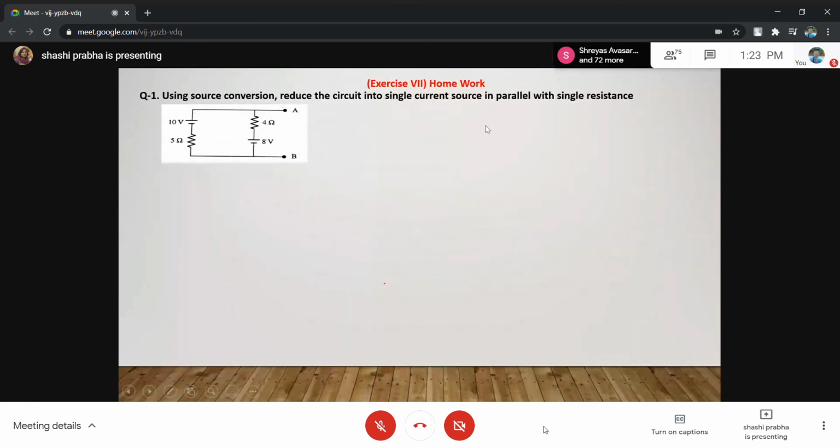अभी इसको देखो. Using source conversion, reduce the circuit into single current source in parallel with the resistance. इसको कर सकते हो single में? I think it is very simple. इसको करो current source में, इसको करो current source में. So it will be like this. First one and the second one. अभी देखो. अच्छा, एक change है इसमें. इसका arrow तो positive है upward, and this arrow will be downward. है ना? This is, no, both are upward, same, correct.